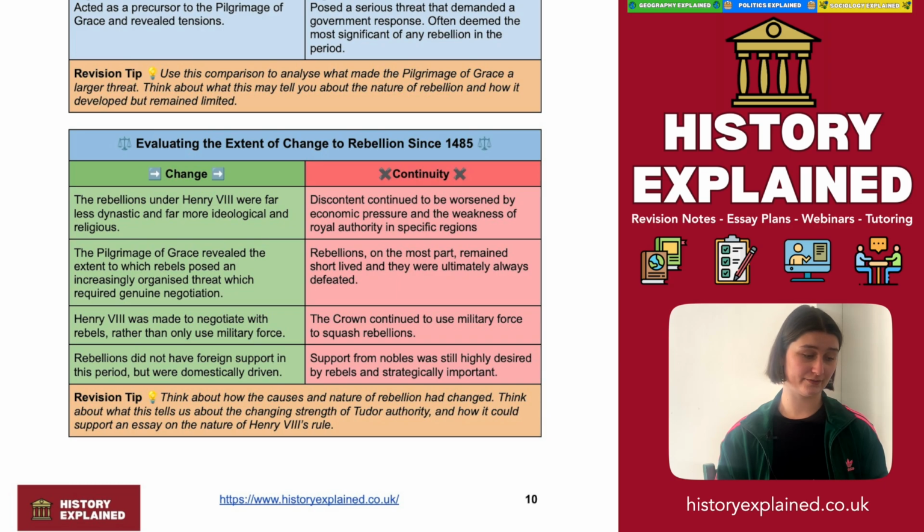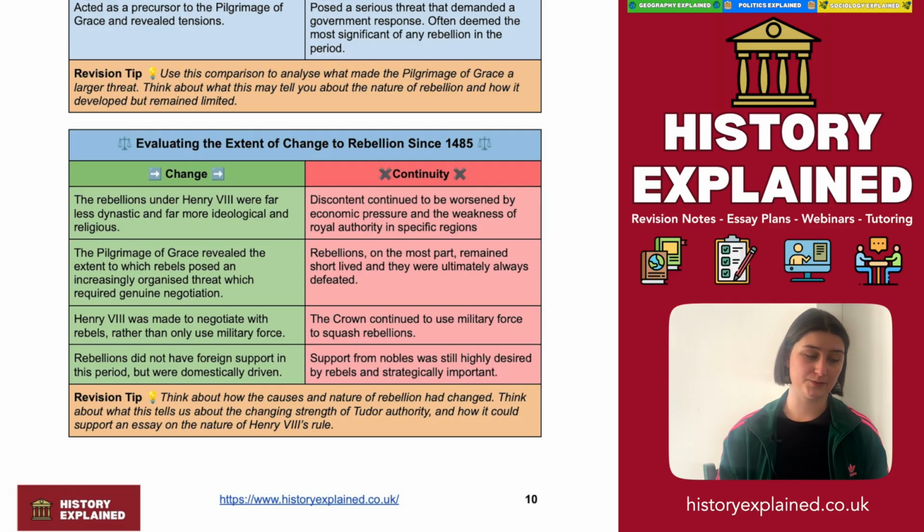The Pilgrimage of Grace revealed the extent to which rebels posed an increasingly organised threat and required genuine negotiation. Henry VIII was made to negotiate with rebels rather than only use military force, unlike his father, who ultimately usually responded militarily. And also we see that rebellions did not have foreign support in this period, but were much more domestically driven. And again, this comes about because of the domestic problems that were arising in England at the time.